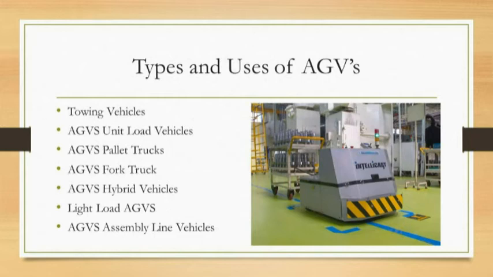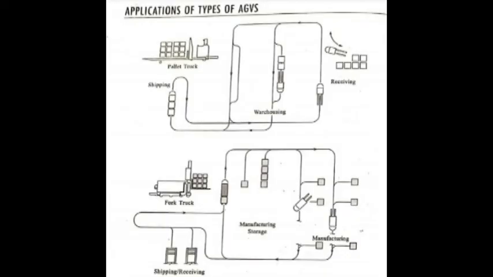And the various applications of AGVs, automated guided vehicles, are towing vehicles. Its application is moving heavy payloads over long distances in warehouses and factories without intermediate stops along the route.